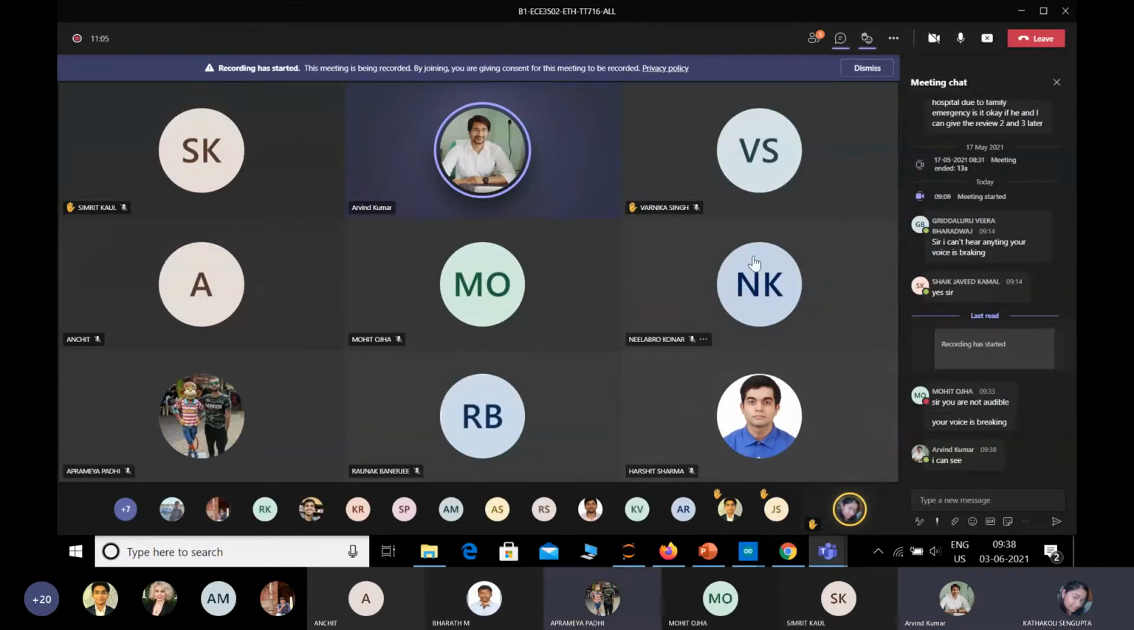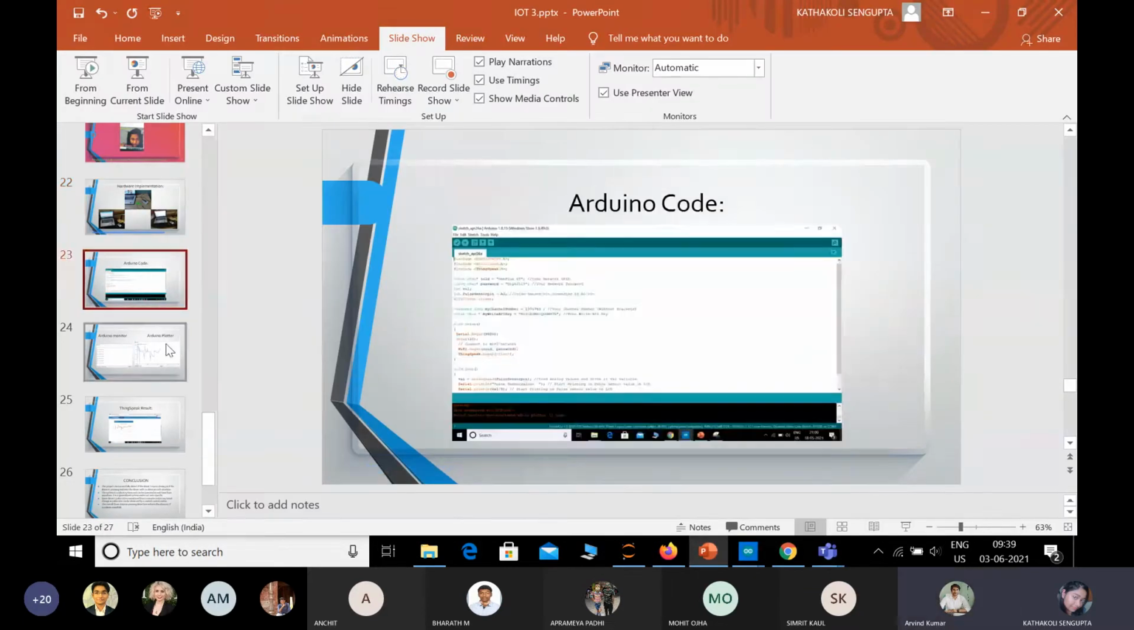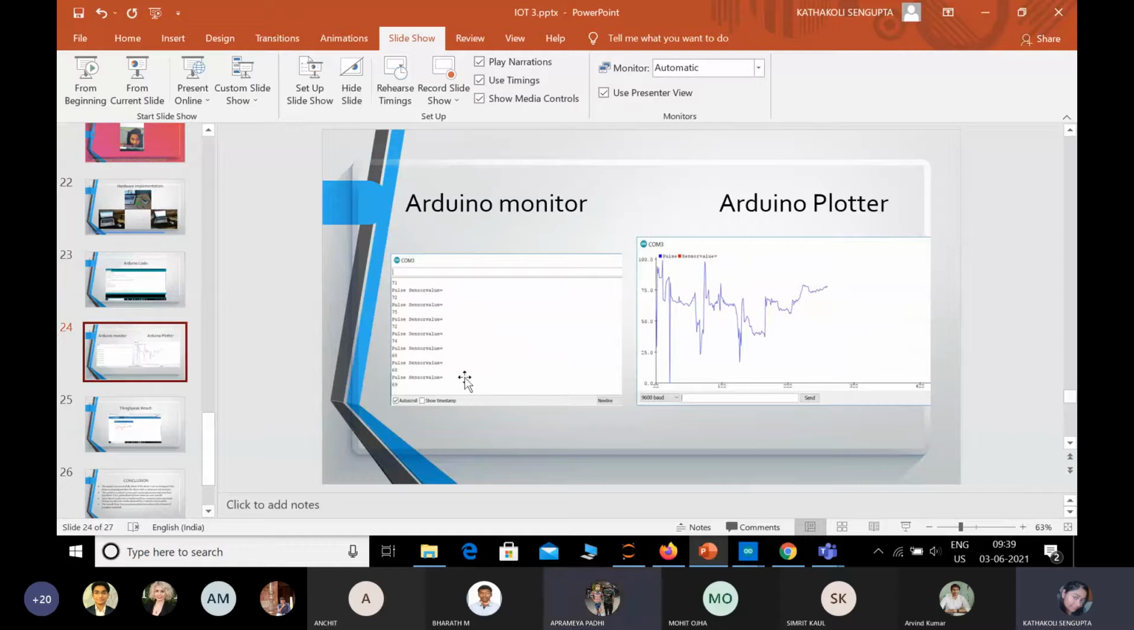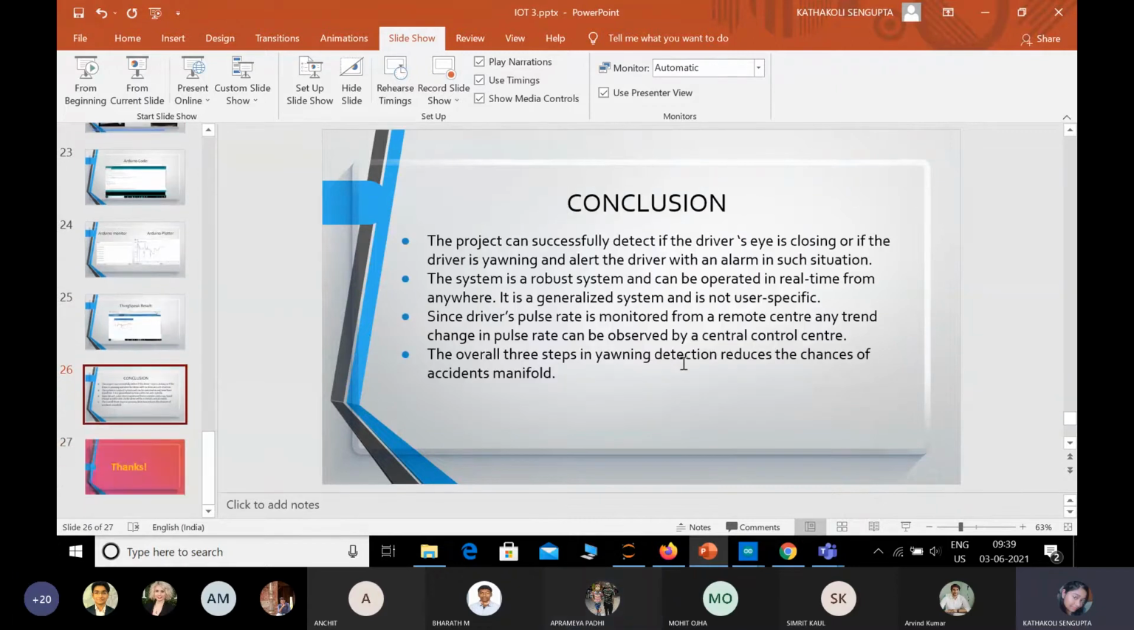So that was the video of the updation thing. And this is our complete project. We have put the Arduino code, the simulation plot, and the simulation values will also be there in the serial monitor. We have also put the ThingSpeak results, and we have concluded this project.